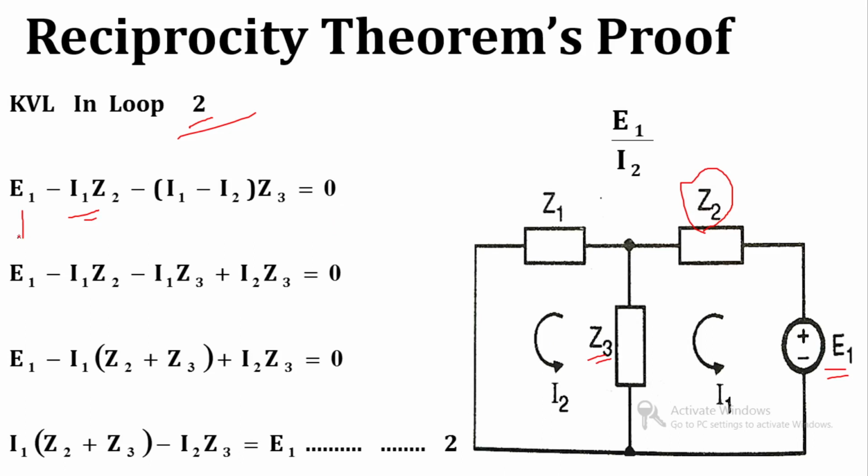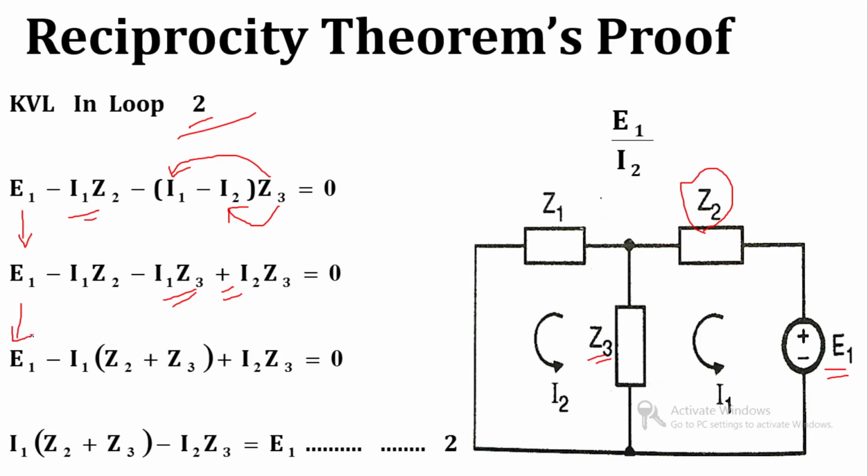So next step will look like this: E1 minus I1 Z2, again Z3 will be multiplied with I1 and I2. So this is minus I1 Z2 as it is. Multiplication of I1 and Z3 becomes minus I1 Z3. This minus minus becomes plus, and I2 into Z3 is equal to I2 Z3, all equal to 0.